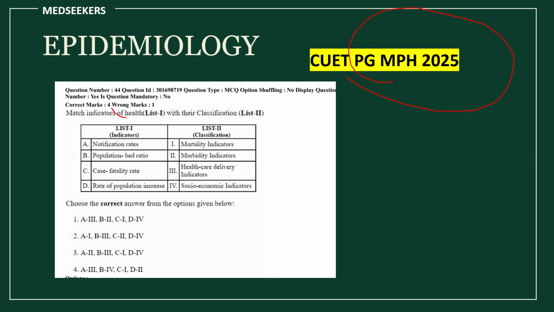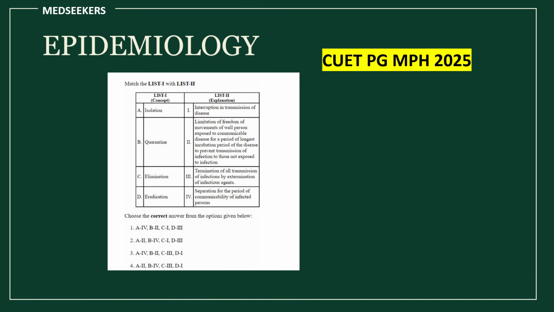They have given indicators and they have given classification. When you are studying what mortality indicators are, at the same time you have to know which types of indicators come under mortality indicators, morbidity indicators, healthcare delivery indicators, and what are socio-economic indicators. All these are really important. And here they have given certain terms and asked you to match.